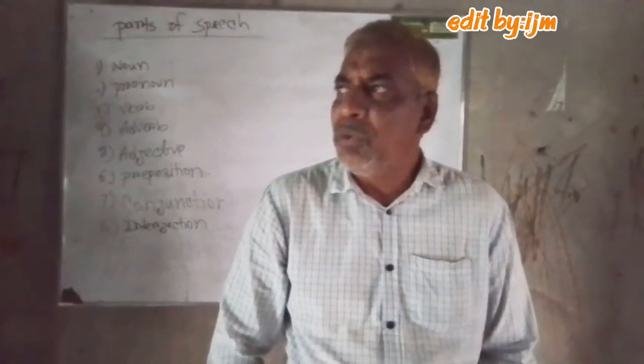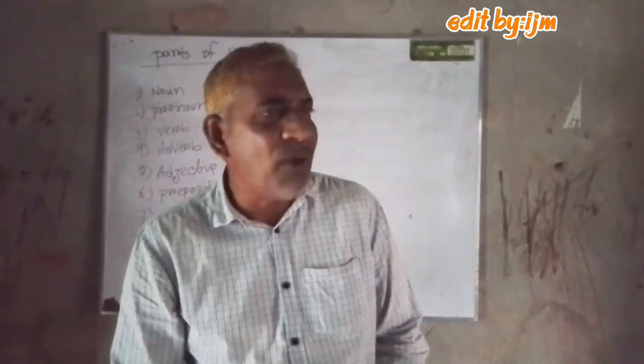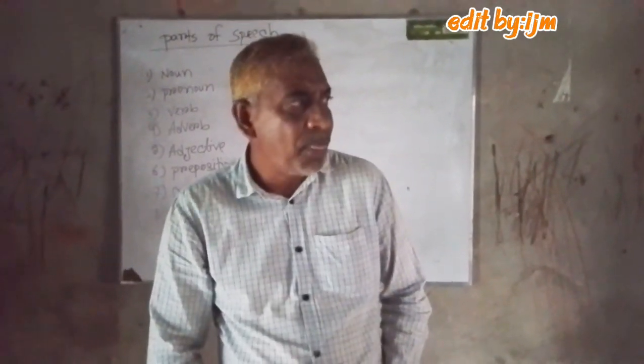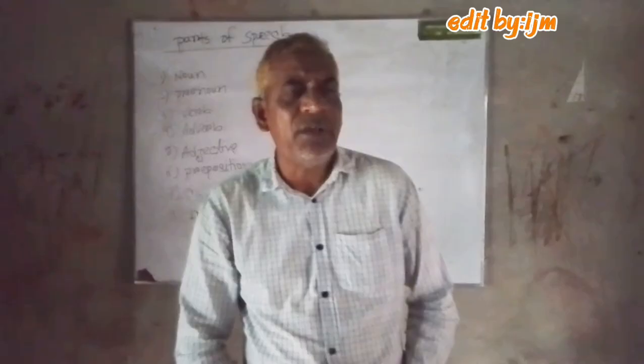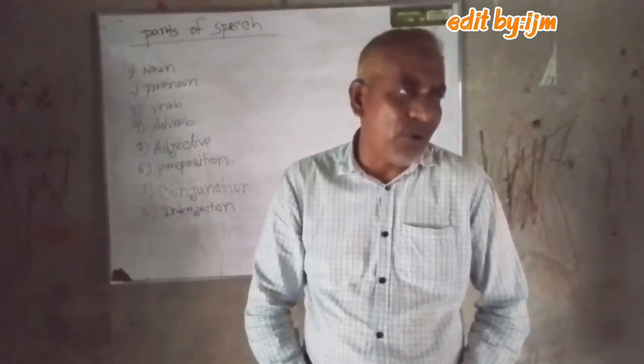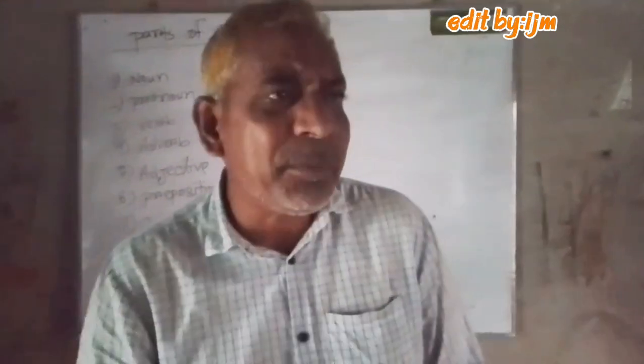So we follow the words: when the words refer to good, bad, quality, quantity, these are adjectives.